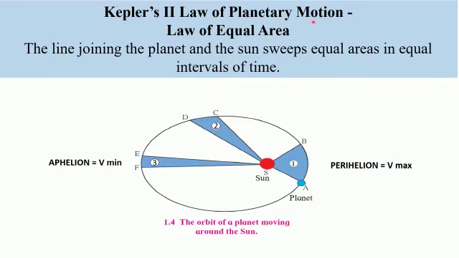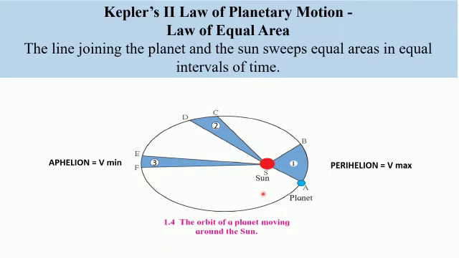Kepler's second law of planetary motion. This law is called the law of equal areas. And the law is: the line joining the planet and the sun sweeps equal areas in equal intervals of time.